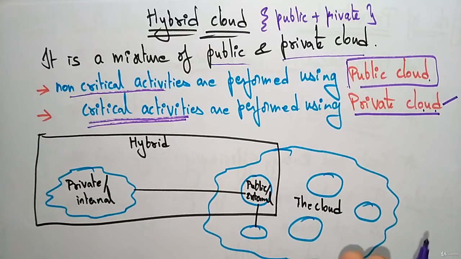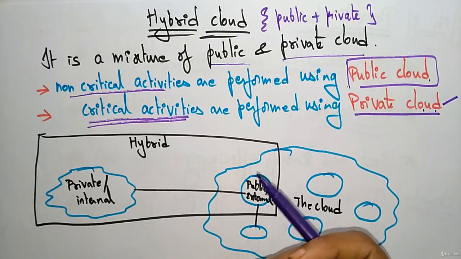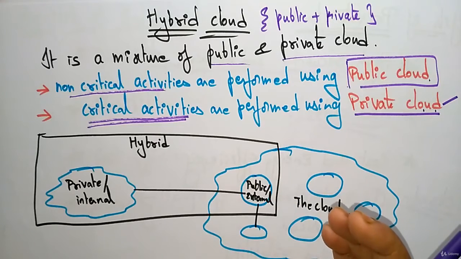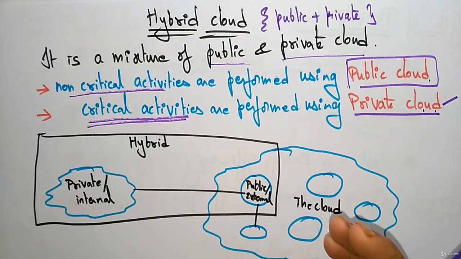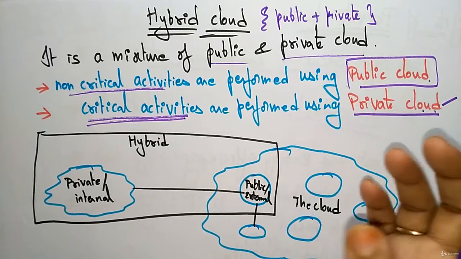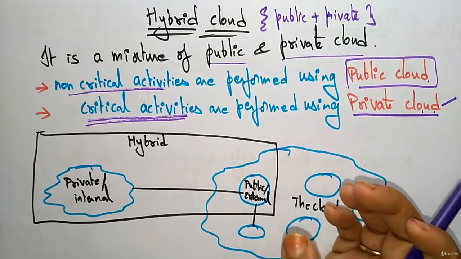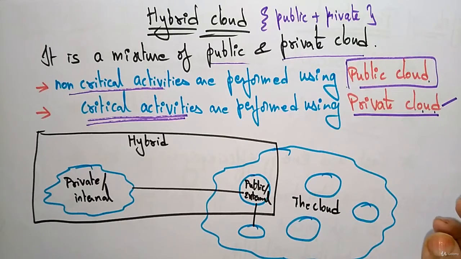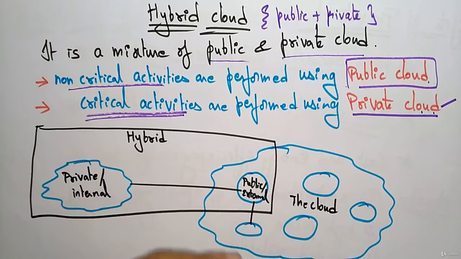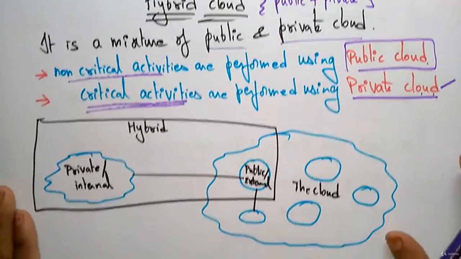Using hybrid means it has the features of both public as well as private. If you want to store information which is more secure, then choose private in the hybrid. If you are doing non-critical activities, then choose public cloud in the hybrid. So hybrid cloud is a combination of public as well as private.